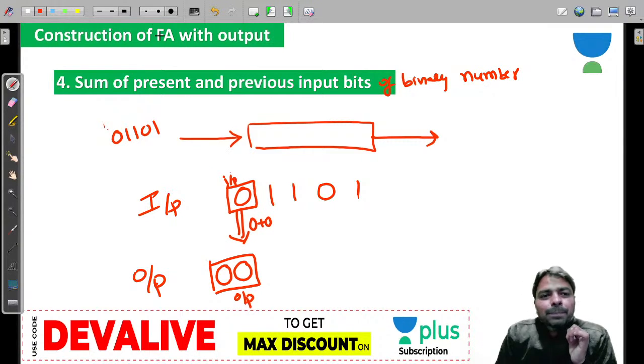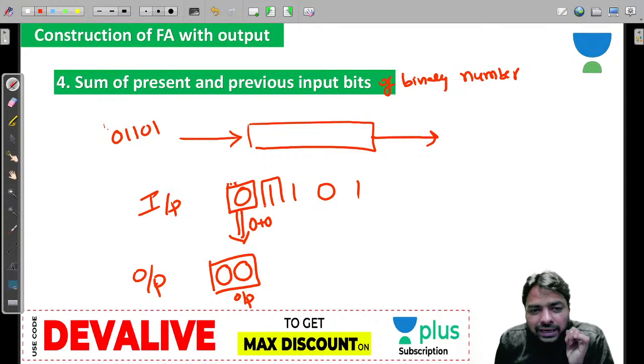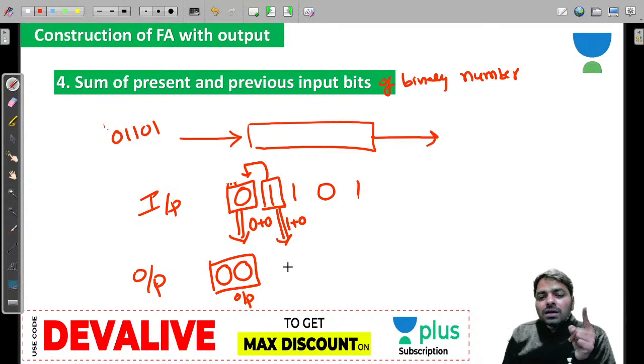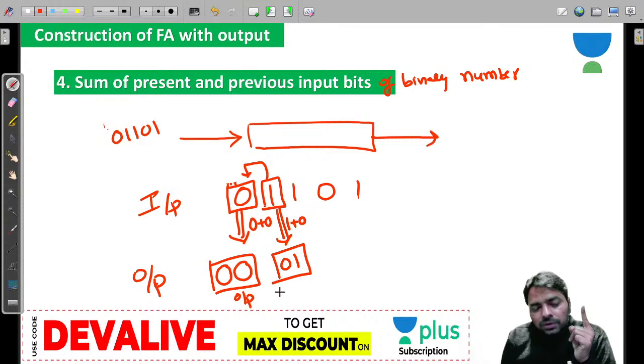Input bit, the present bit. And next one, this one you are looking at. And what is this present bit? 1, but previous bit is 0. So 1 plus 0 is a 1. So we will produce 0 1 as an output.